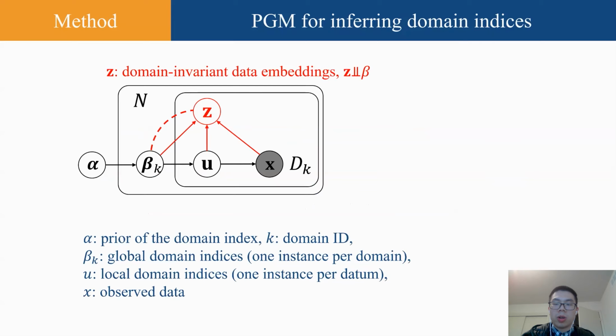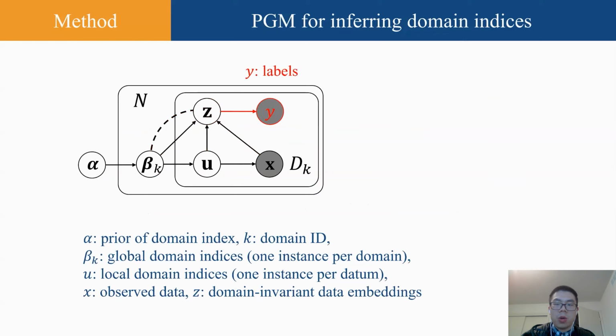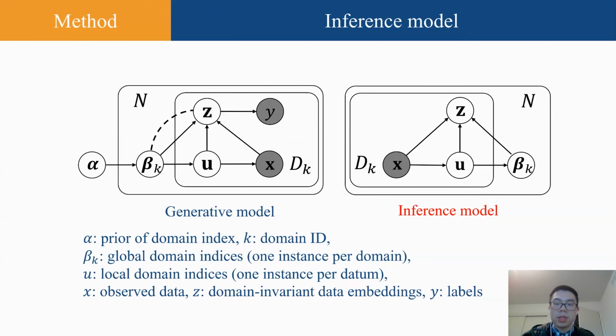With the global and local domain indices, as well as the observed data, we proceed to generate the feature embedding Z, which is domain invariant. Note that the dashed line here means beta and Z should be independent. Finally, we generate the labels for the observed data based on the feature embedding. We have also developed the inference model shown in the right figure. Now, the generating model and the inference model together constitute the complete framework.